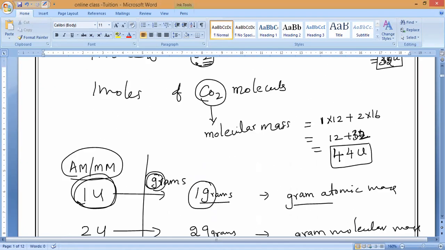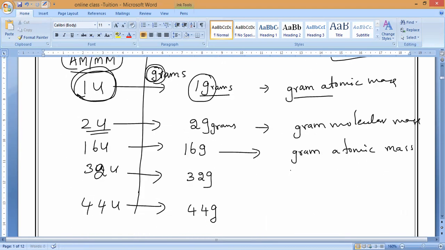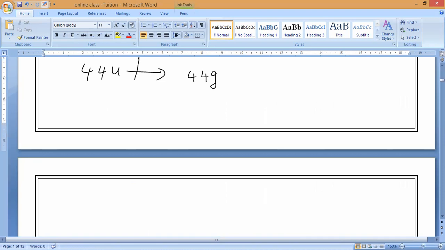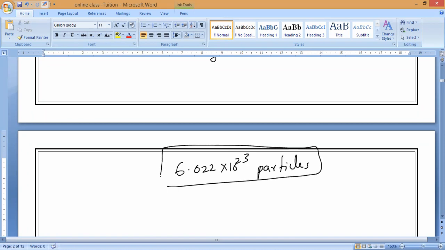Now, as I said, if you take 1 mole of hydrogen, what is the atomic mass? 1u, so 1 gram. As we know, Avogadro number. Can anybody say what the Avogadro number is? Please respond. It is 6.022 into 10 power 23 particles. So please all of you remember this: 6.022 into 10 power 23 particles is called the Avogadro number.